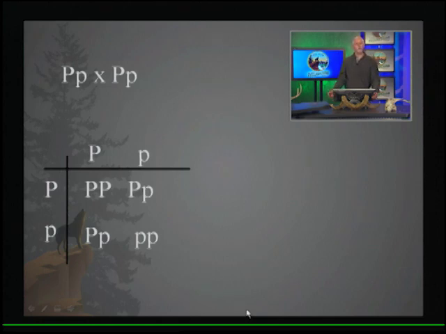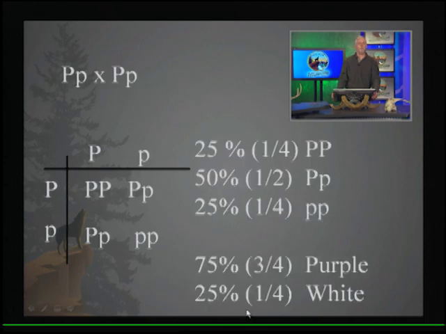So if we look at the possible outcomes here, we would expect 1/4 of the offspring to be homozygous dominant. We would expect half of the offspring to be heterozygous. We would expect 1/4 to be homozygous recessive. That would be our genotypic outcome. And if we looked at the phenotypic expected outcome, we would expect 3/4 of the offspring to have purple flowers and 1/4, or 25%, to have white flowers. So again, it doesn't guarantee. In other words, you can't say with certainty that a particular offspring will end up with purple flowers, but you could predict that 3 out of 4 times you would end up with offspring with purple flowers if you had this particular cross.